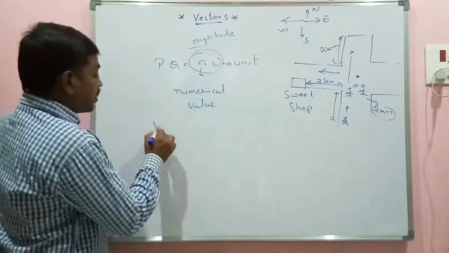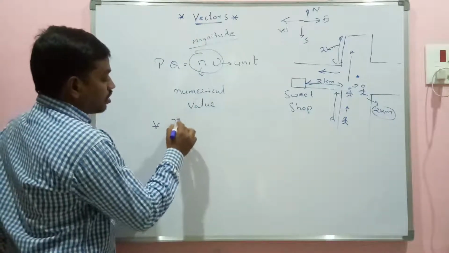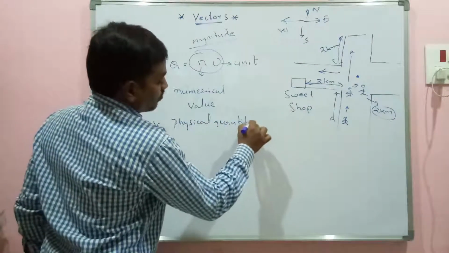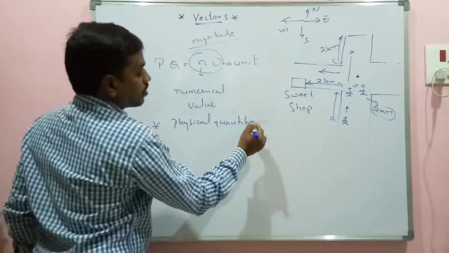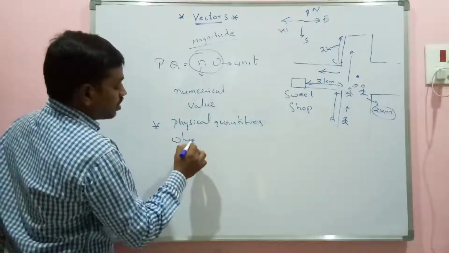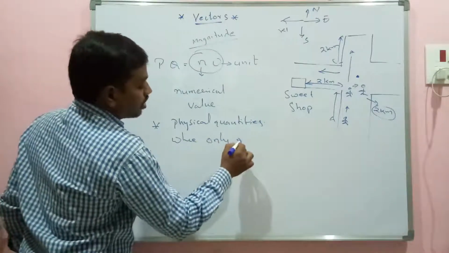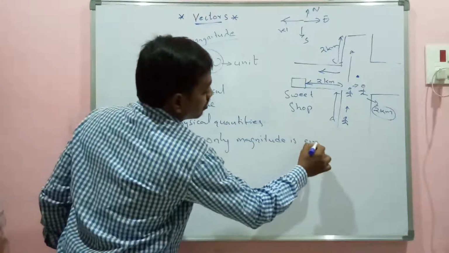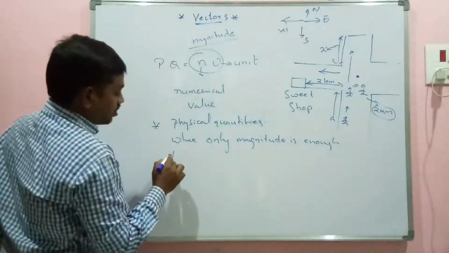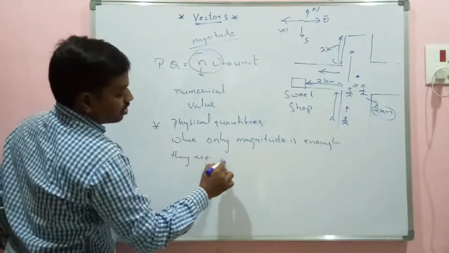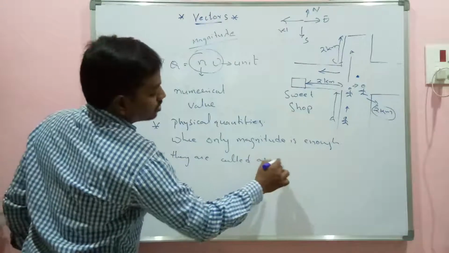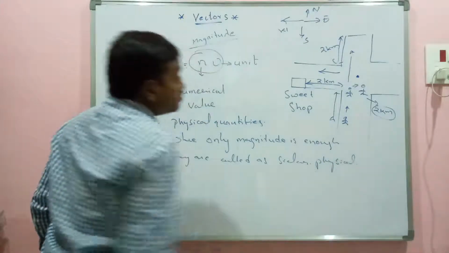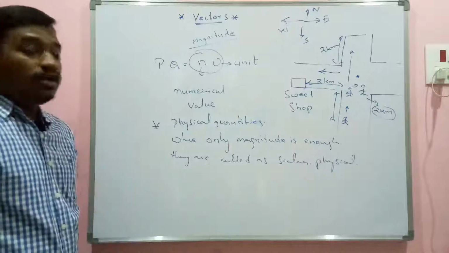Such physical quantities where only magnitude is enough are called scalar physical quantities.